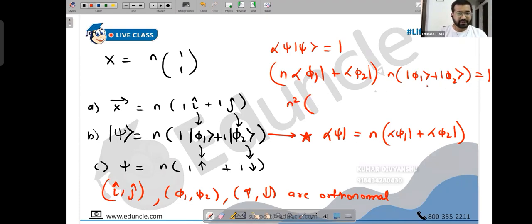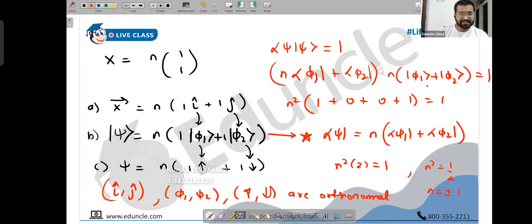n into n is n square, by the way. Now phi1 phi1 is 1, phi1 phi2 is 0, phi2 phi1 is 0, phi2 phi2 is 1. This is 1. What do we have? n square into 2 is 1. So n square is 1 upon 2. Or I can say n is plus minus 1 by root 2. That's the value of n.